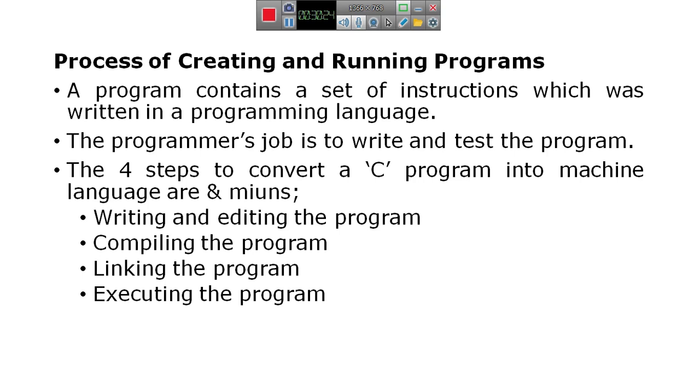There are four stages: writing and editing the program, which is nothing but writing the program; compiling the program; linking the program; and the last step, executing the program.